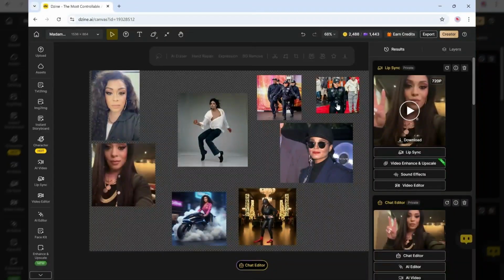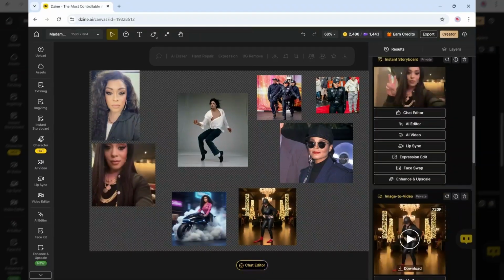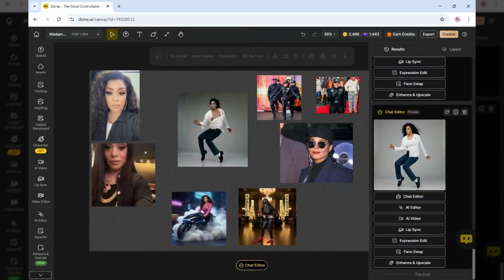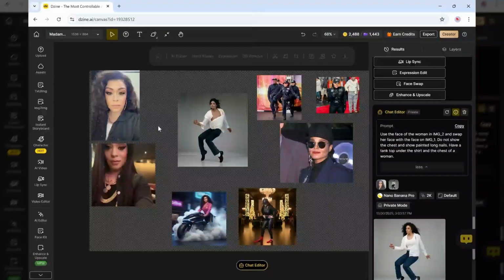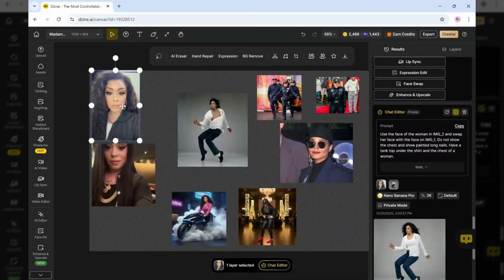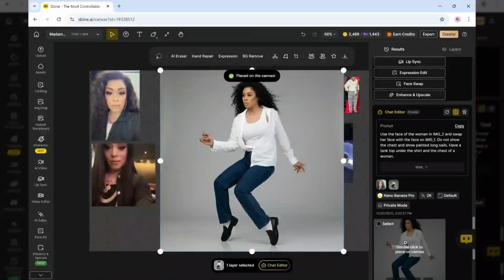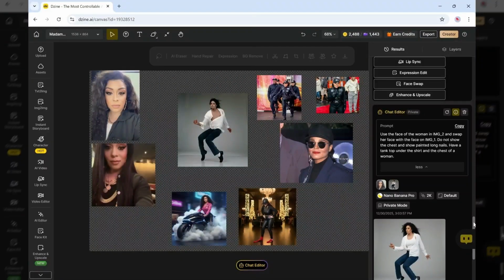So let's get started with our first example of going from one image to another. So let's take a look at this prompt. 2 photos I'm using. Okay, use the face of the woman in image 2 and swap her face with image 1. Do not show the chest and show painted long nails, have a tank top under the shirt and the chest of a woman. So let's see what that produced. Pretty cool, right? Okay. So now let's see what else we can do.